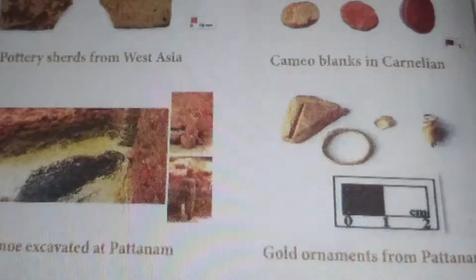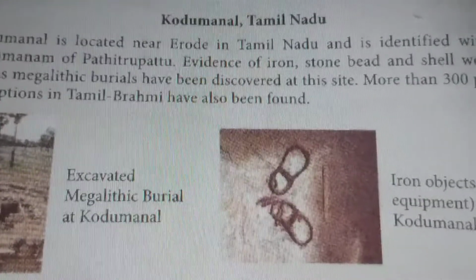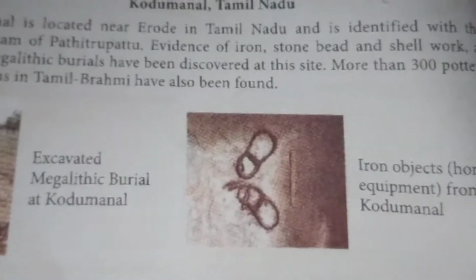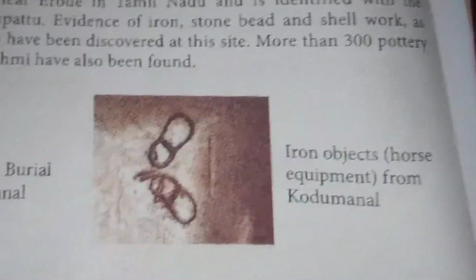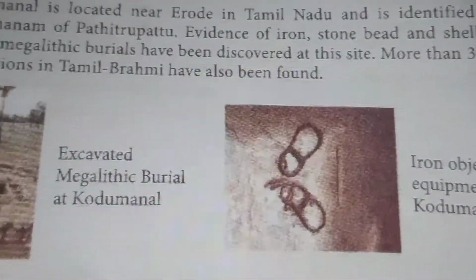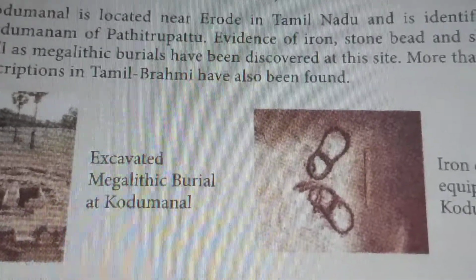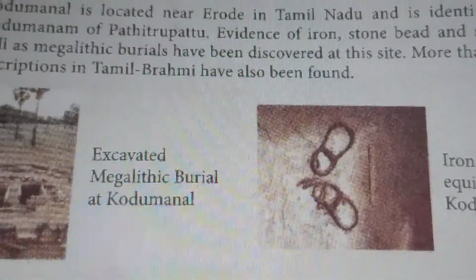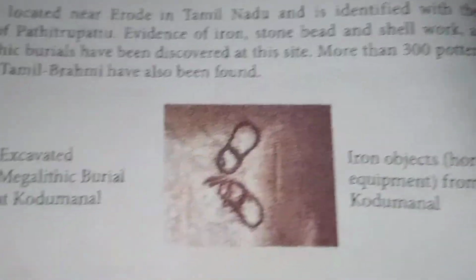Pottery sets. Here we see the picture of Kodumanal, Tamil Nadu. Kodumanal is located near Erode in Tamil Nadu. Evidence of iron, stone bead work as well as megalithic burials have been discovered at this site. More than 300 pottery inscriptions in Tamil Brahmi have also been found, excavated at Kodumanal, along with iron objects and megalithic burials.